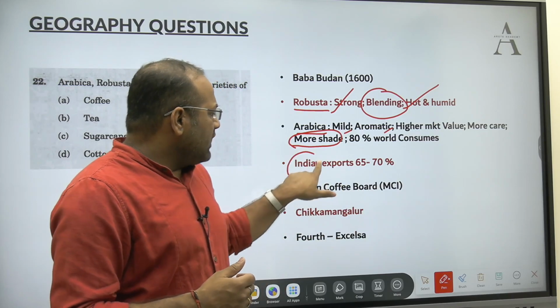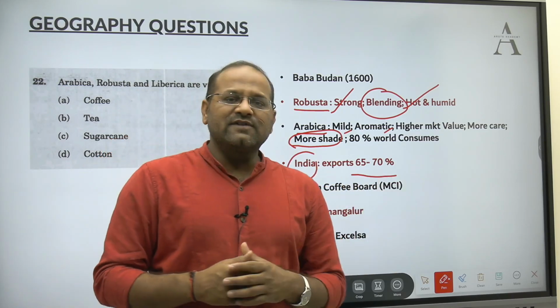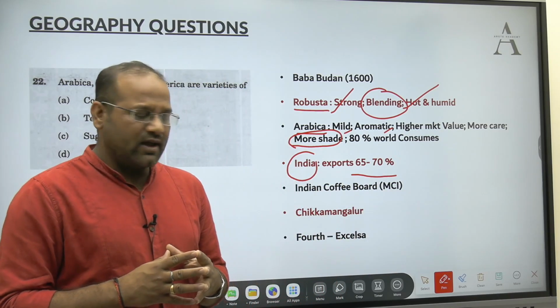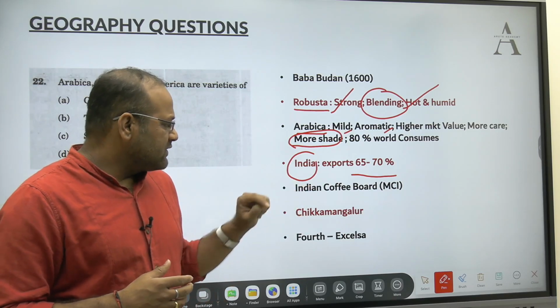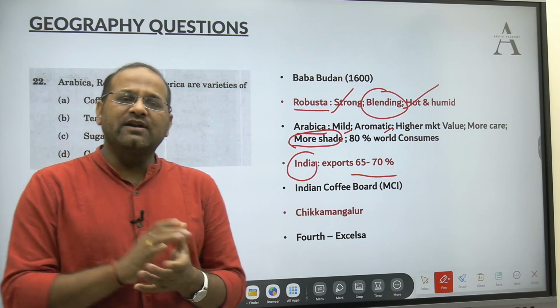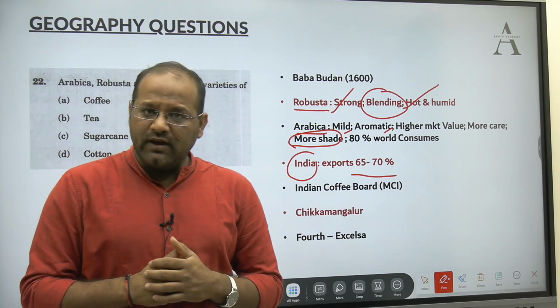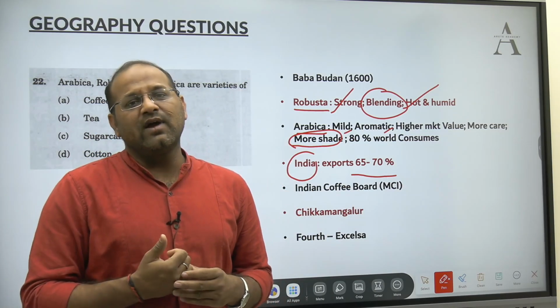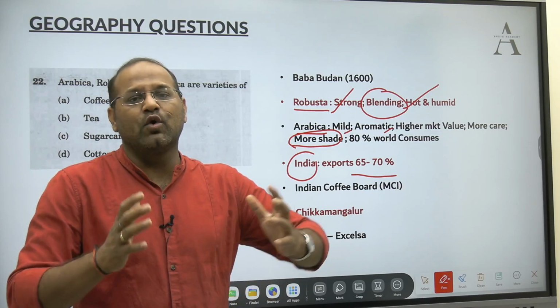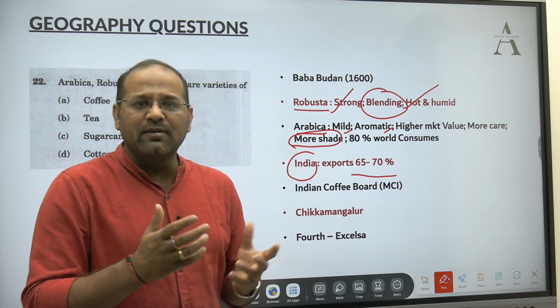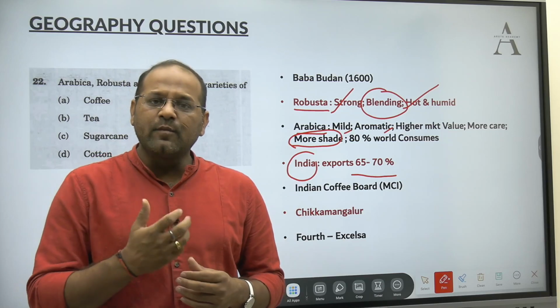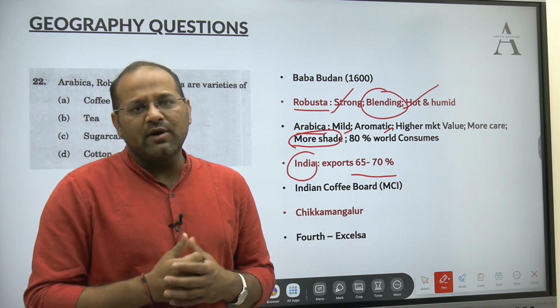Whatever India is producing, out of that 65 to 70% we are exporting. That is one piece of information which you should remember. And for all the plantation crops like tea, coffee, rubber, areca nut, we have different boards. Tea Board, Indian Coffee Board, Indian Rubber Board is there.